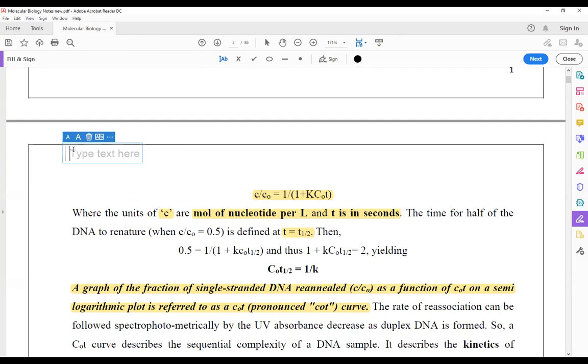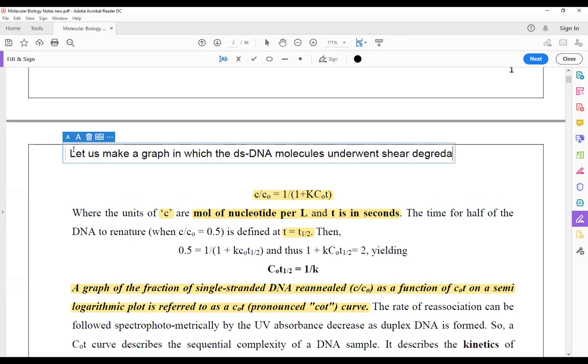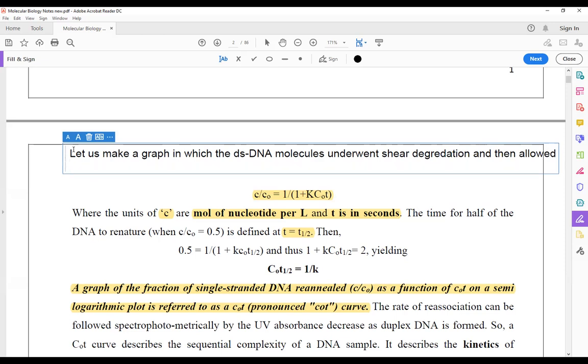Let us make a graph in which the dsDNA molecules underwent shear degradation and then were allowed to reanneal.